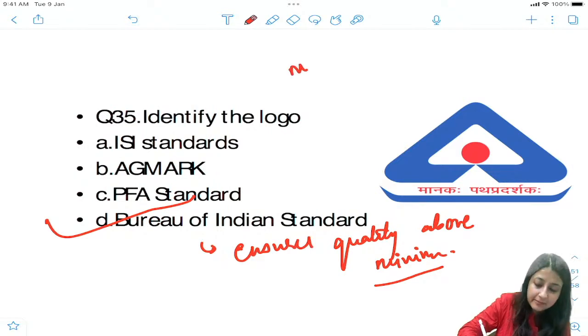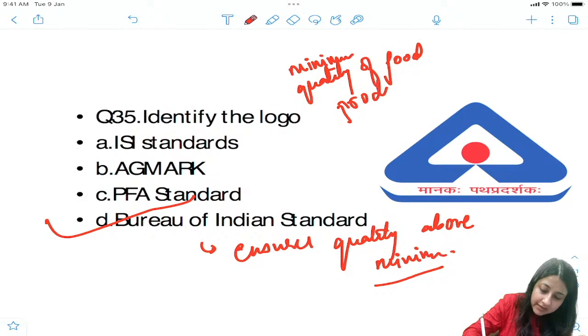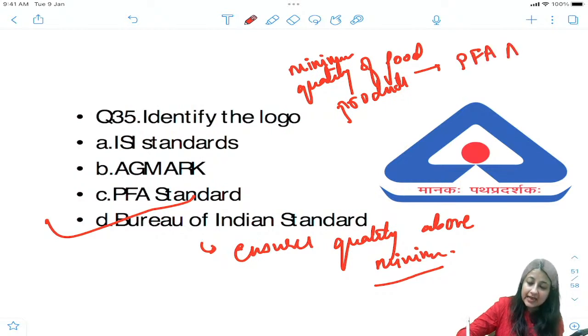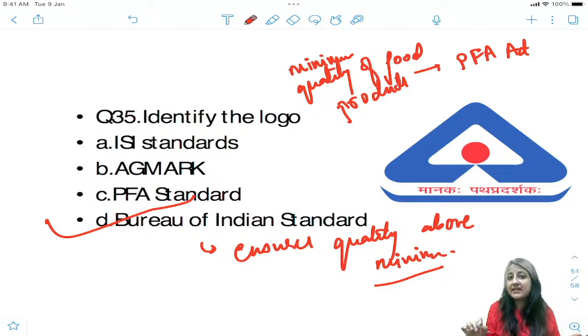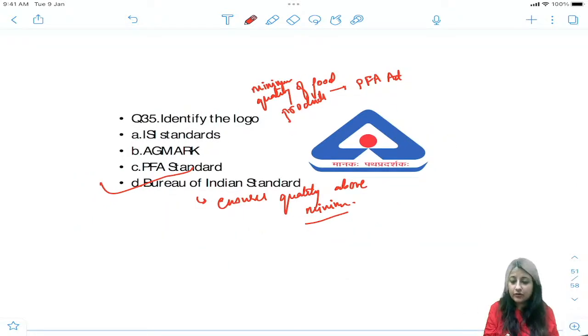If I need minimum quality of food products, okay, minimum quality of food products, everybody, is given by whom? Minimum quality of food products is given by Prevention of Food Adulteration Act. But above minimum quality, अगर मुझे चाहिए, we get a BIS mark done. ठीक है. All right, ISI is also a branch of that only.